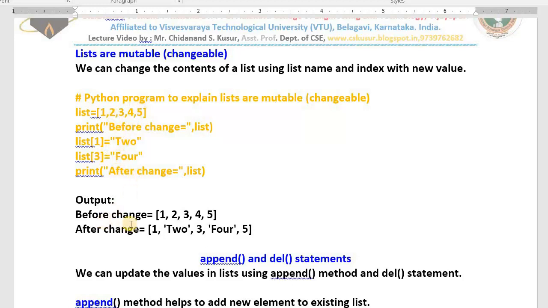Before the change, the values are as they were. After the change, the values are updated. This example proves to us that lists are mutable. I hope you have understood.